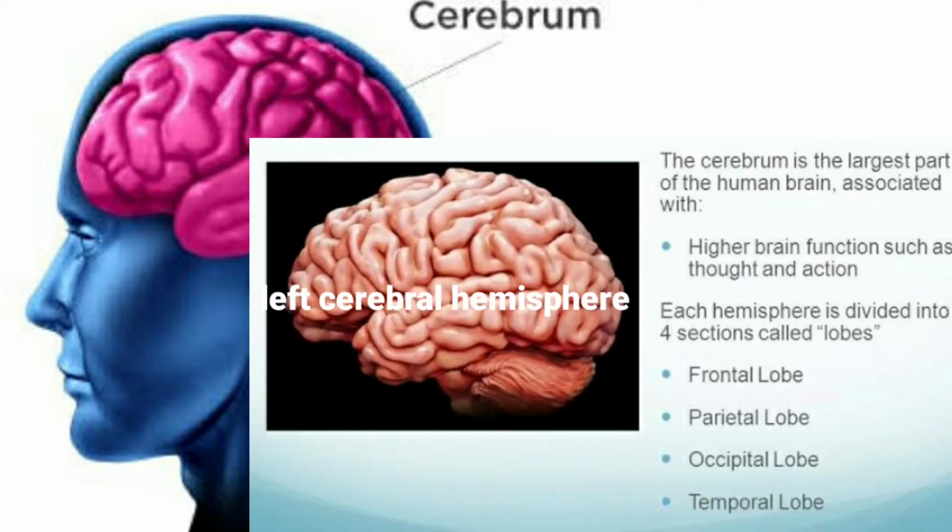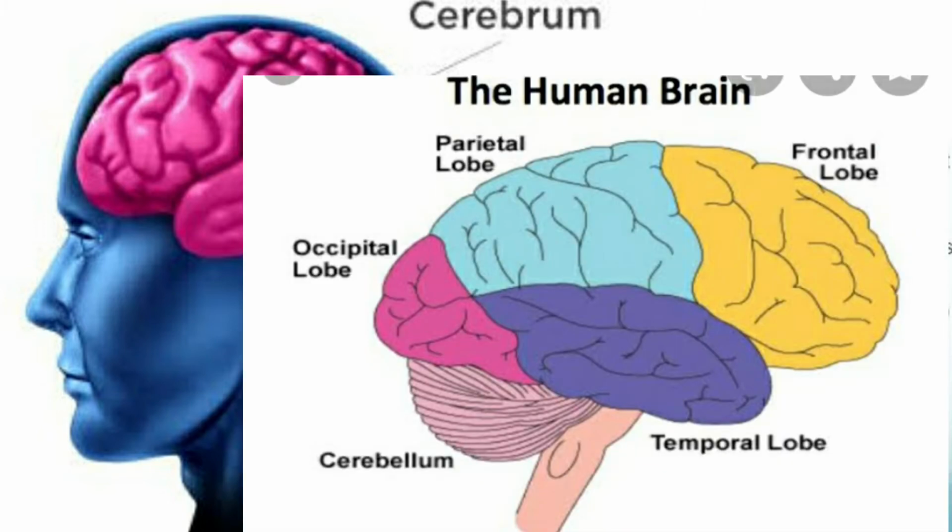It is this cerebrum which has higher brain functions such as thought, action, reasoning, thinking. Each hemisphere is divided into 4 sections called lobes: frontal lobe, parietal lobe, occipital lobe and temporal lobe.